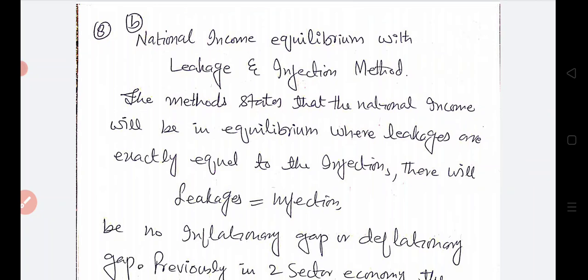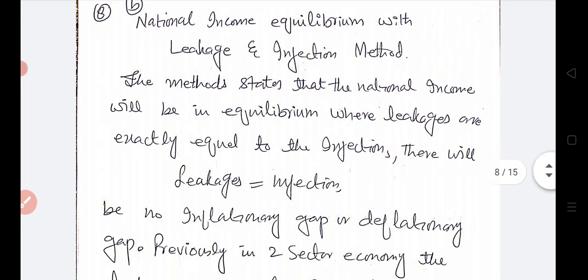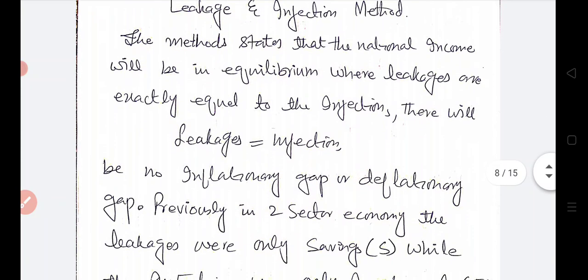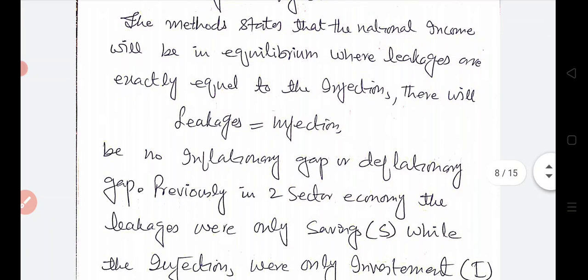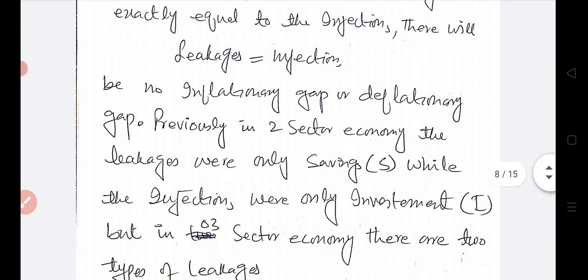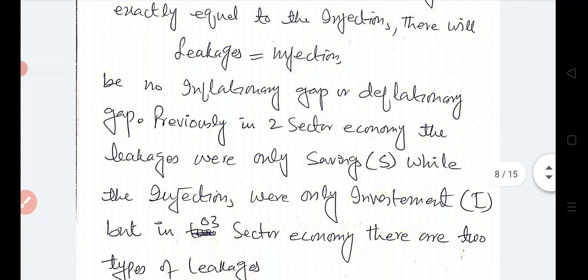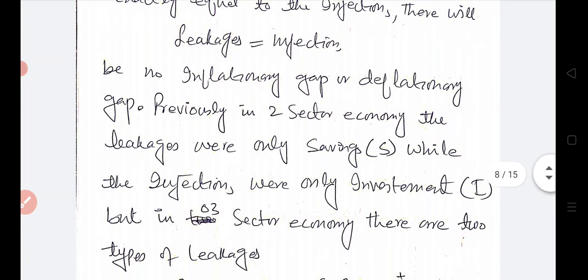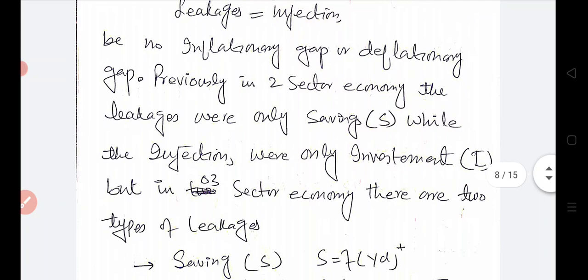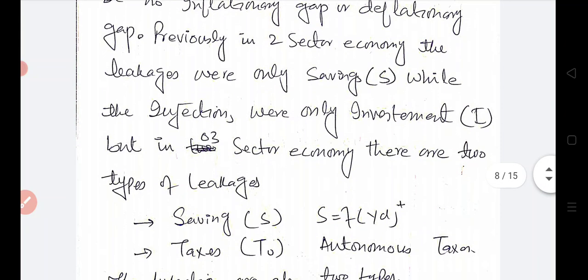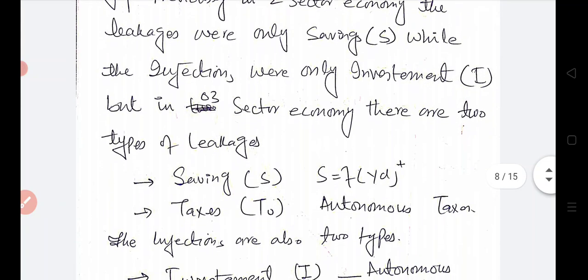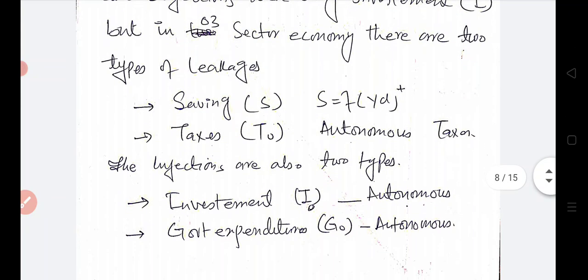We start reading on page number 8B, national income equilibrium with leakages and injection method. The method states that the national income will be in equilibrium where leakages are exactly equal to the injections. There will be leakages equal to injection. At that point, there will be no inflationary gap or deflationary gap. Previously, in the two sector economy, the leakages were only saving while the injections were only investment. But in the three sector economy, there are two types of leakages.